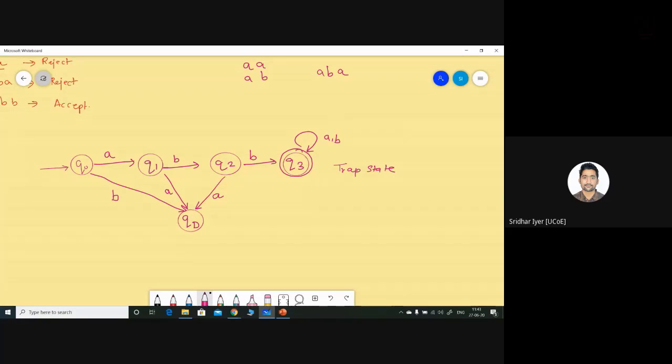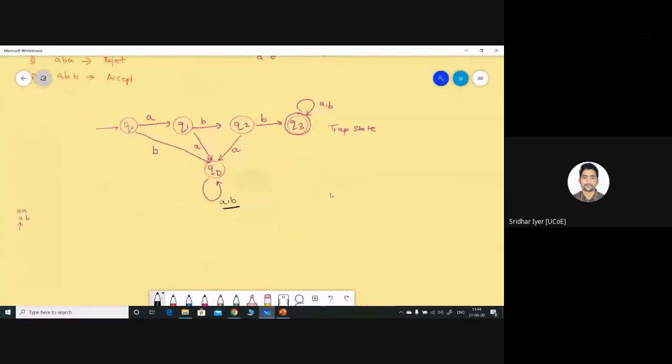QD doesn't have any inputs yet. So we need to add some transitions to QD also. You know the definition of a dead state. Once you enter a dead state or once you enter a trap state, you can't move out of it, right? So once you enter into QD, whatever be the inputs, you have to stay in QD only. The same logic goes with a dead state also. So we need to add these to the dead state as well. I hope I'm clear now. Kindly acknowledge and let me know.